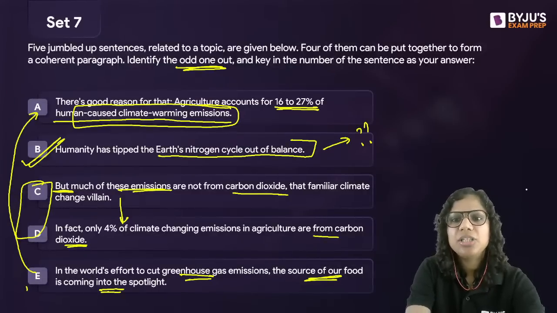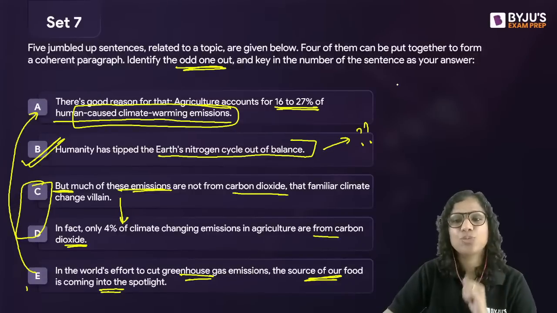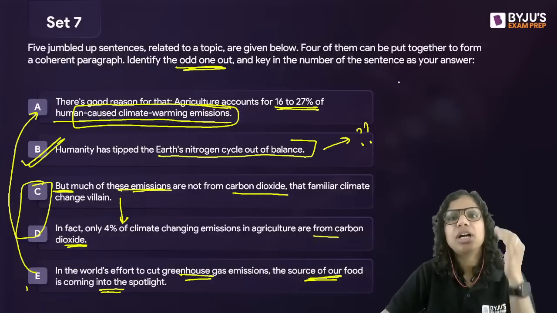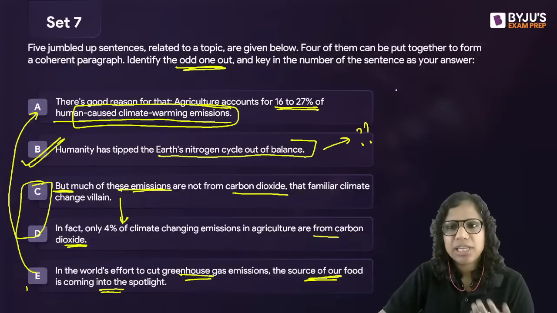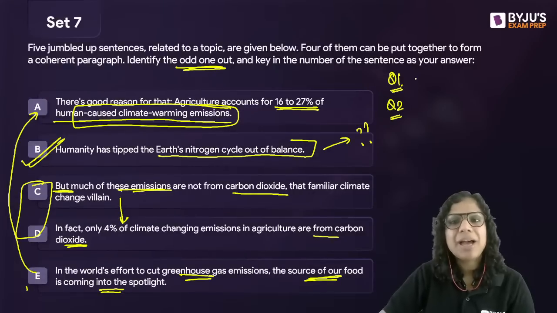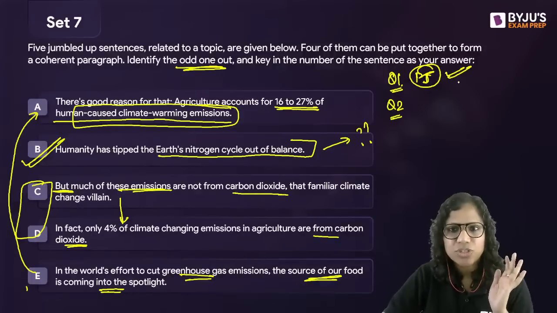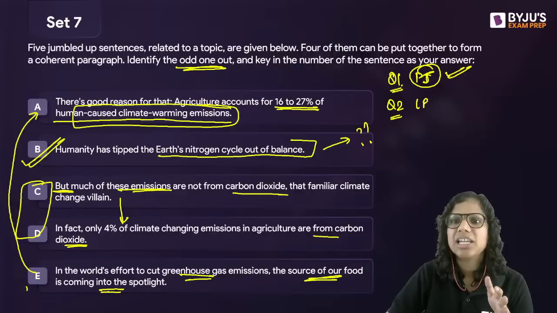So now you asked me how to manage if my paper tomorrow, day after tomorrow, is not section wise. See, the strategy then is that you attempt questions as they come to you. Okay, so I'll give you an example. For instance, if the first question that comes in front of me is a parajumble, I would attempt this parajumble question, right? Then the next question that comes in front of me is an LRDI set.